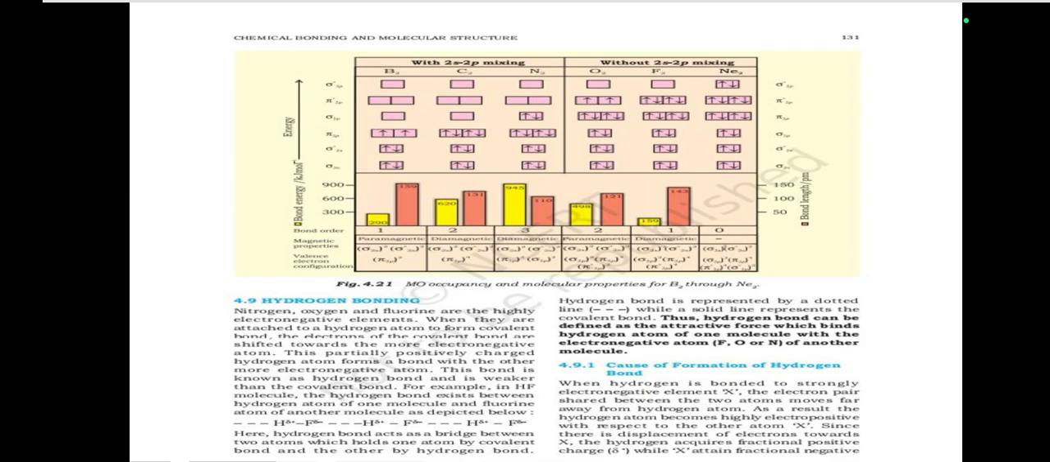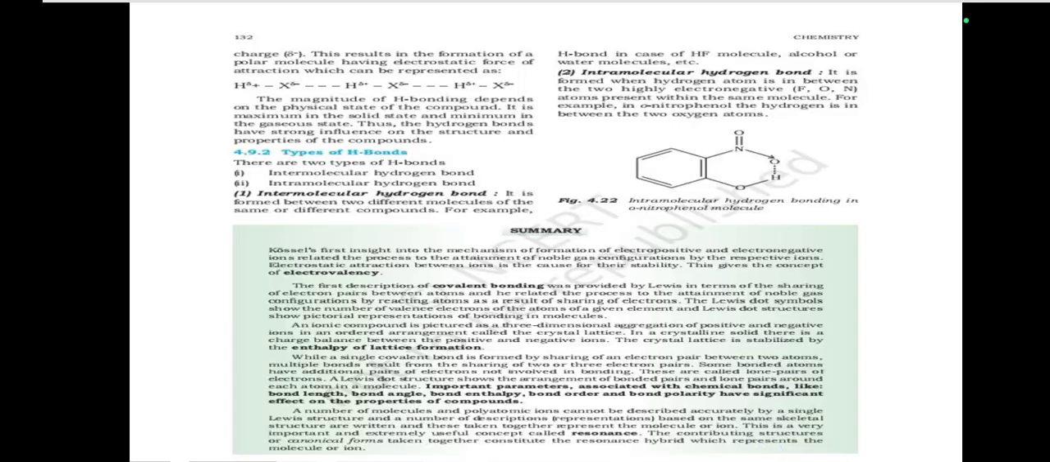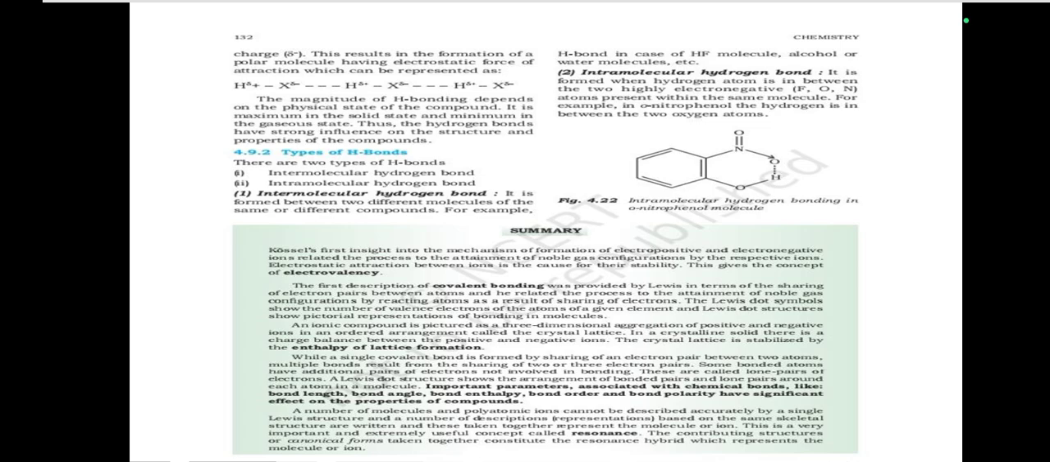Hydrogen bonding, causes of formation of hydrogen bond, types of hydrogen bond: intermolecular hydrogen bond and intramolecular hydrogen bond. Chemical bonding and molecular structure. Let's start the summary.